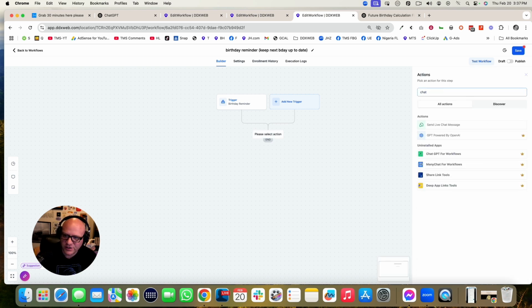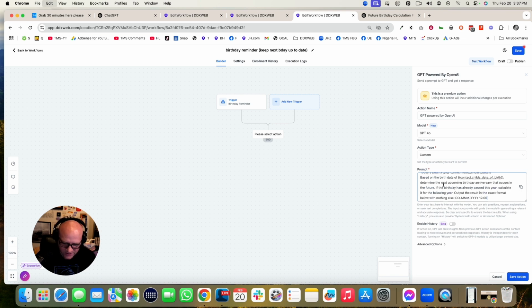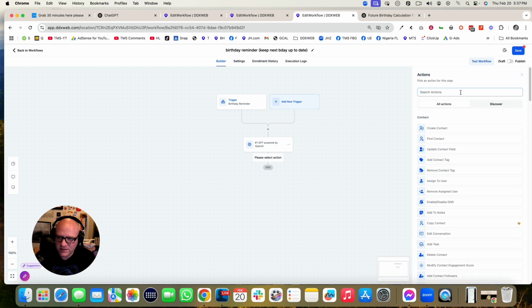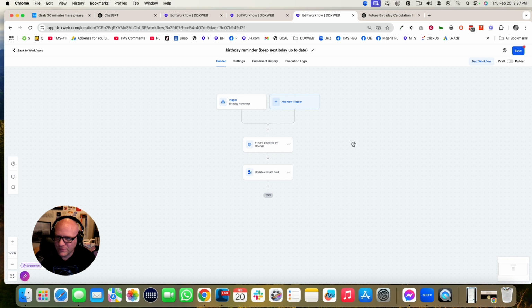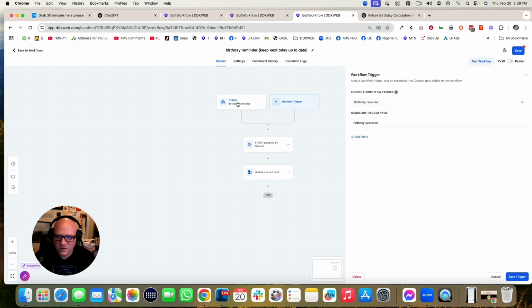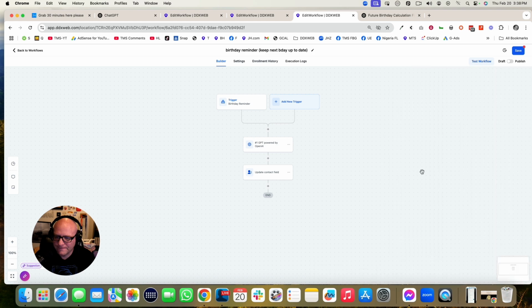So I'm going to do a ChatGPT action. Paste that in there. And then I'm going to update that same contact field, next birthday anniversary, with whatever they spit out in the GPT step. Okay. So that should just kind of keep everybody who's got a birthday constantly updating the next birthday.